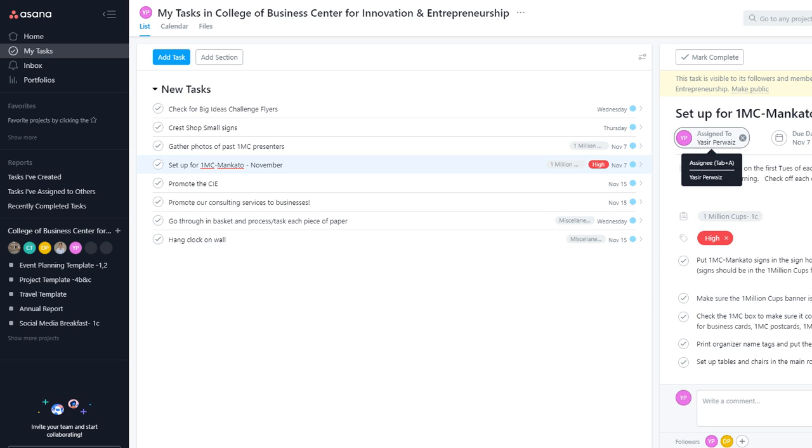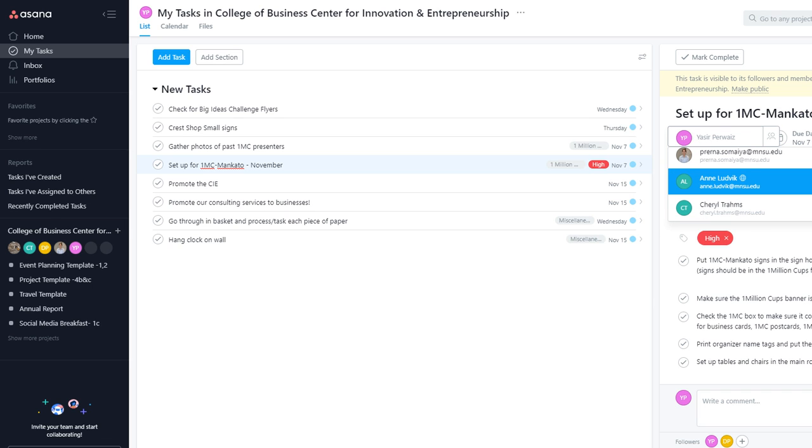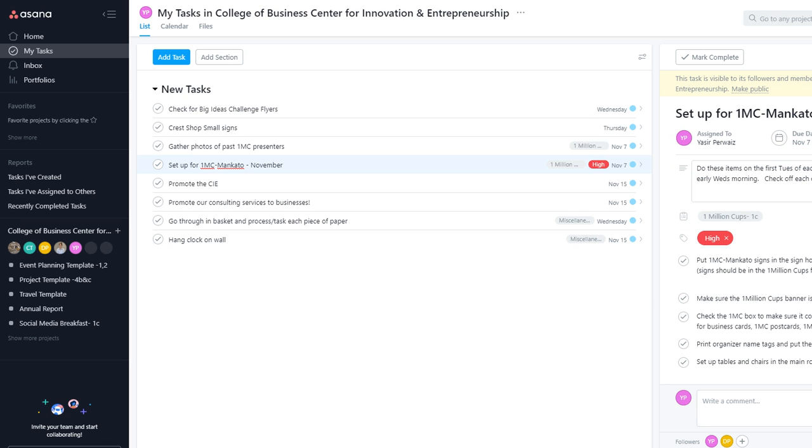This feature is really helpful when you want to collaborate with your team members, when you have done your part of the project and then the next part needs to be completed by someone else. You just simply go there, click on it, and it gets assigned to a different person, or whoever is responsible for that.